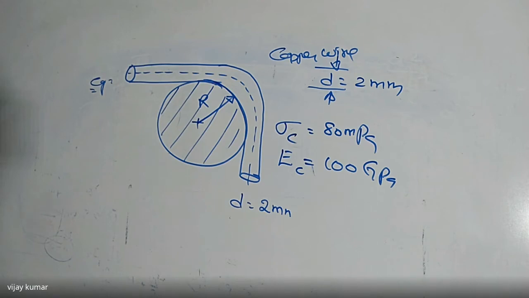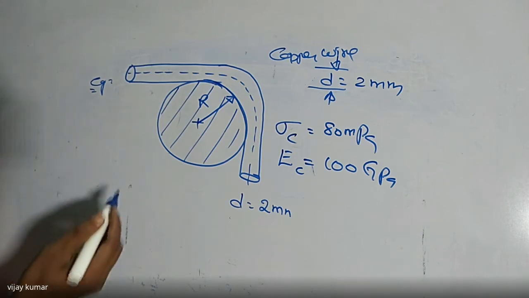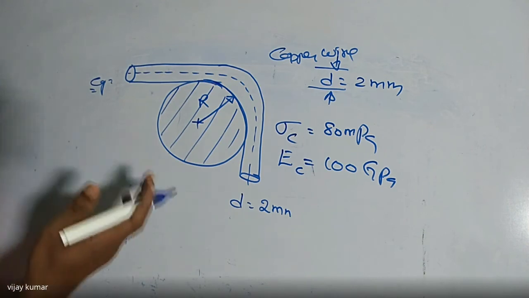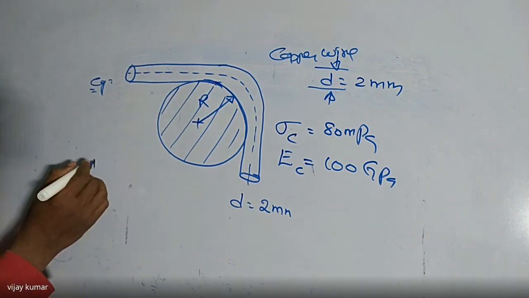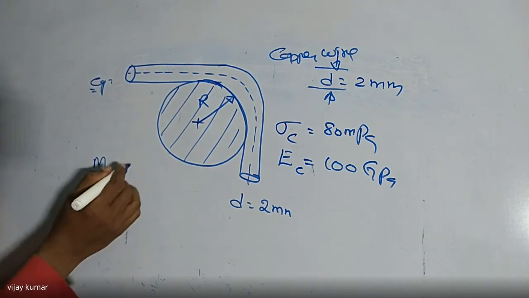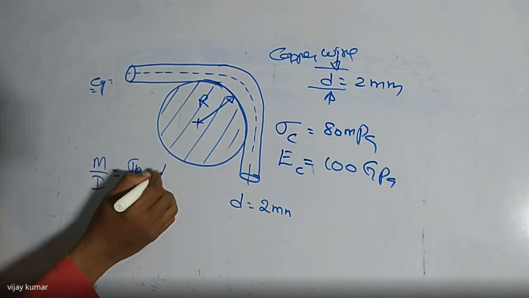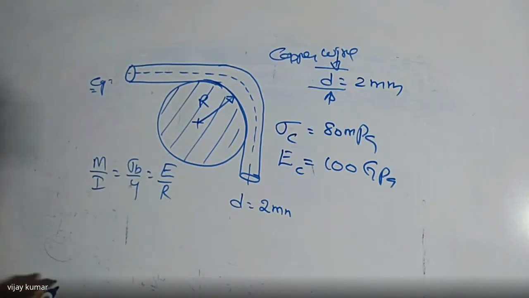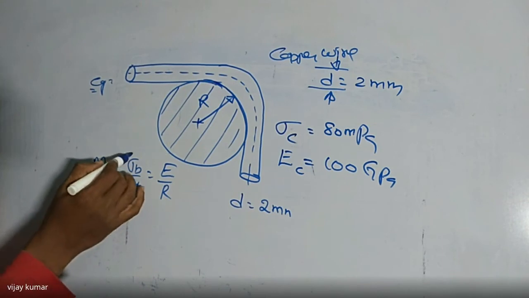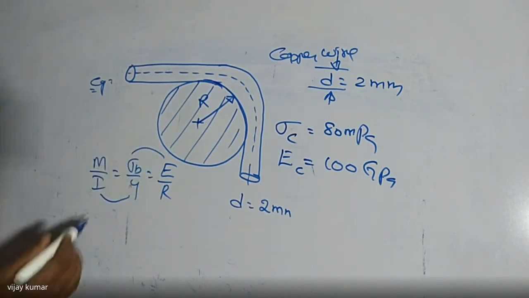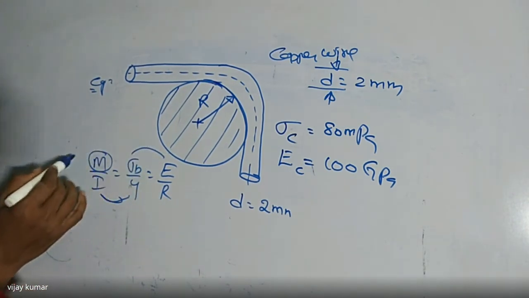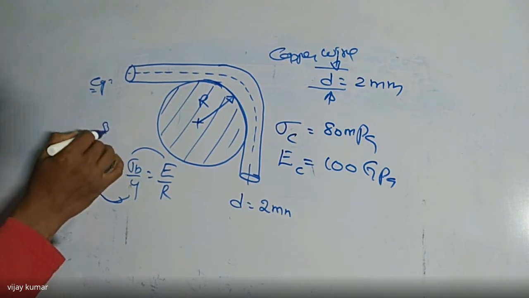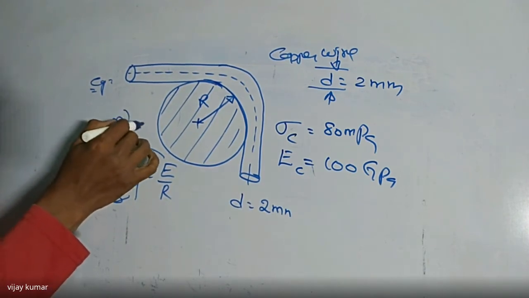Here, if you want to find the radius of the drum or the bending stress, we can use the relation M by I is equal to sigma b by y is equal to E by R. Check it now. If you use these two, what is the moment of resistance here? Moment of resistance is nothing but the maximum bending moment.